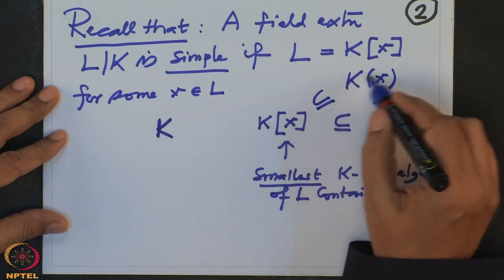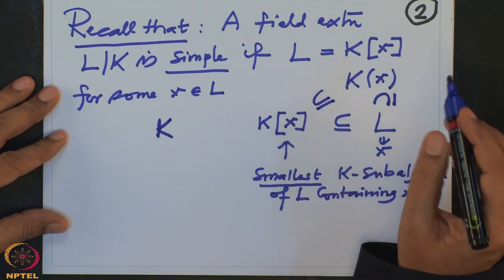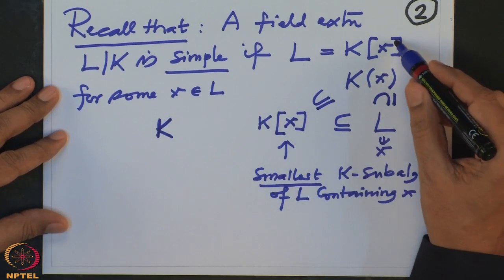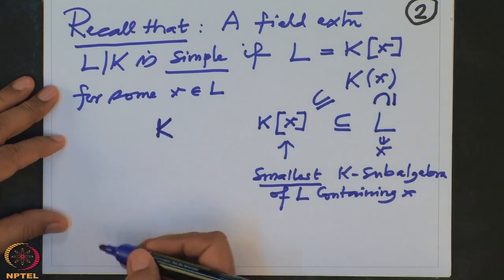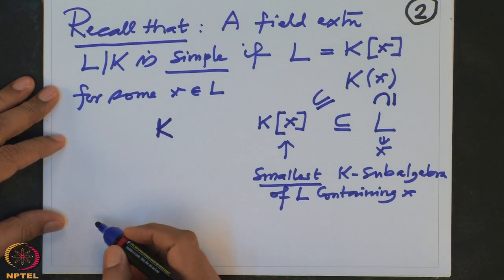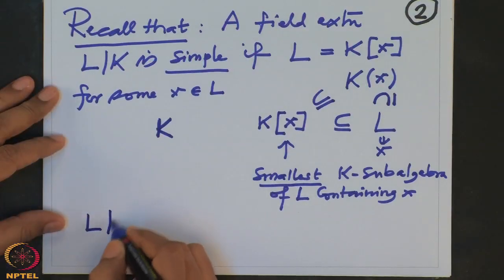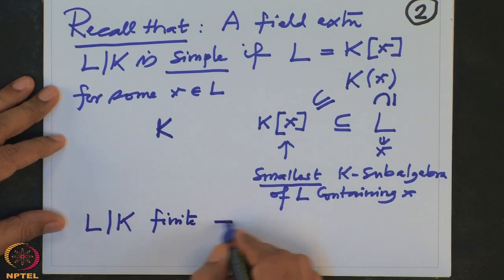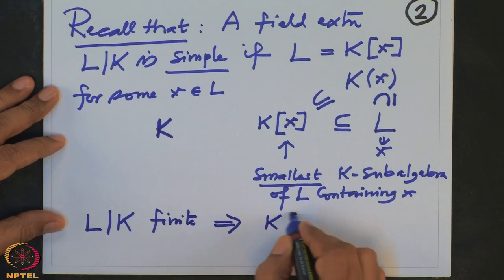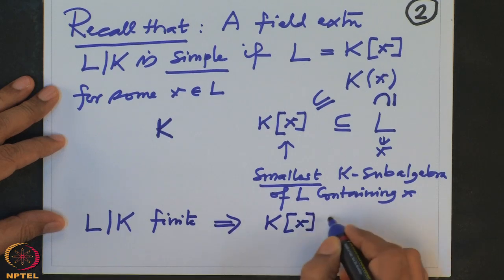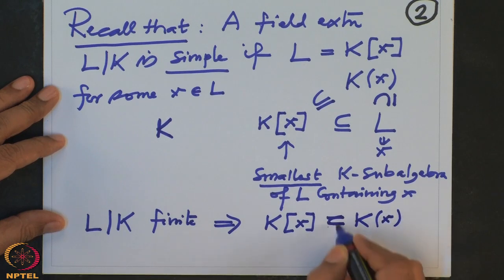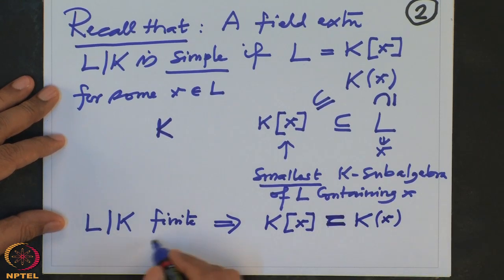So simple extension means round bracket here. But why did I write a square bracket? Because if we assume L over K is finite, then K[x] is already a field and therefore it is equal to K(x). This we have seen last time because it's a finite extension.